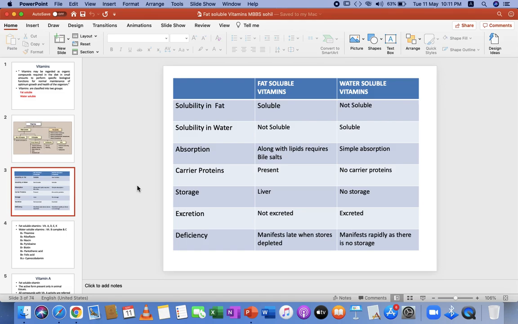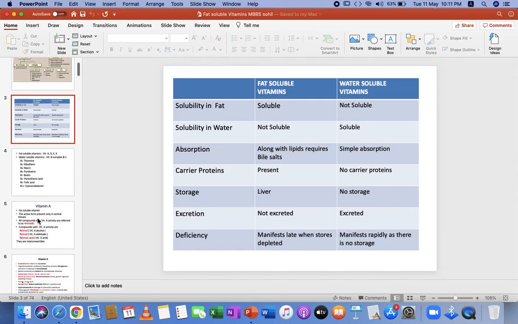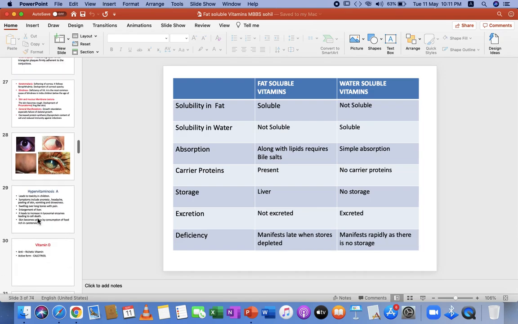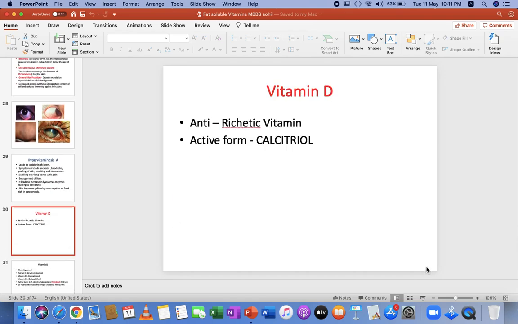As they are not getting excreted, their deficiency is not that common compared to water soluble vitamins, and manifestation also comes very late, when there is absolutely low or no storage of fat soluble vitamins in the body. So we'll start our discussion with vitamin D. Other fat soluble vitamins we will discuss later on.